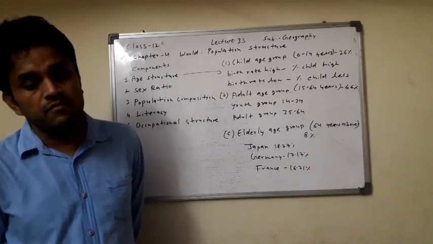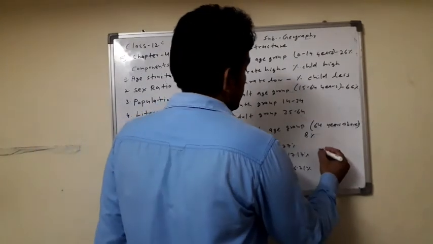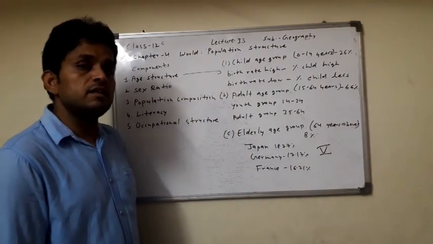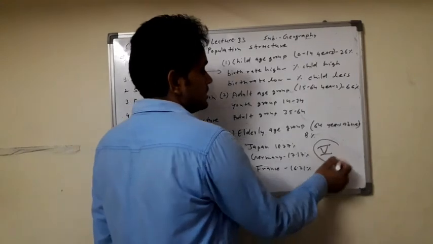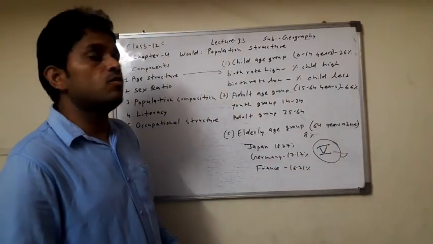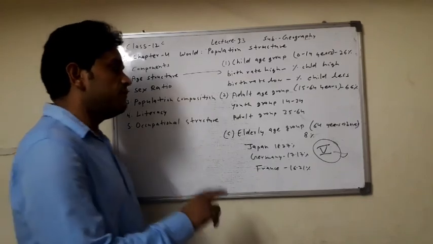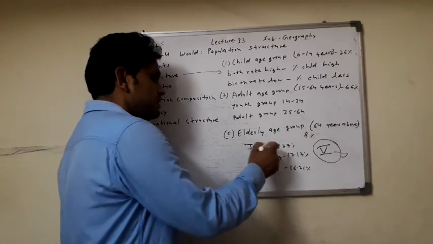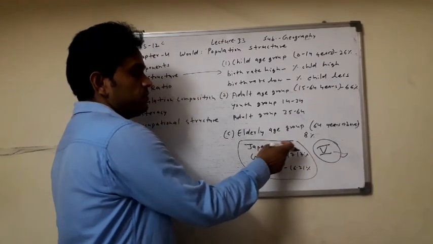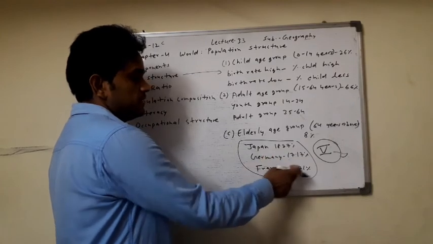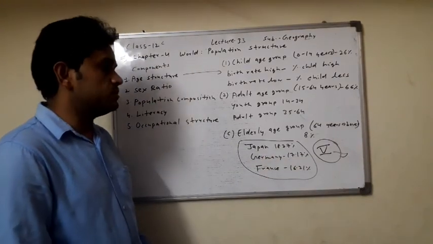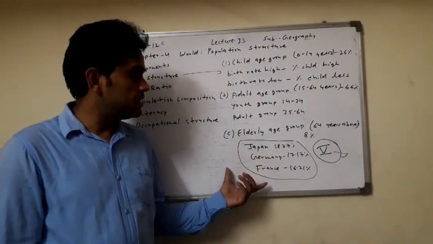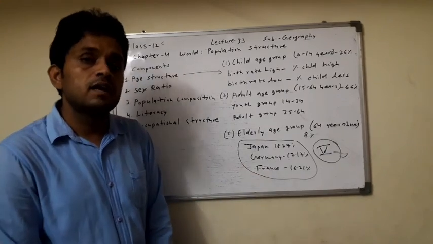These countries are the ones where, as we studied in the demographic transition theory given by Thompson and Notestein, the fifth stage applies. All these countries are included in the fifth stage of demographic transition theory. Where is the percentage of elderly age group found? 18.27% in Japan, 17.70% in Germany, and in France 16%. The maximum ratio of the elderly age group is found in these developed countries: Japan, Germany, France.